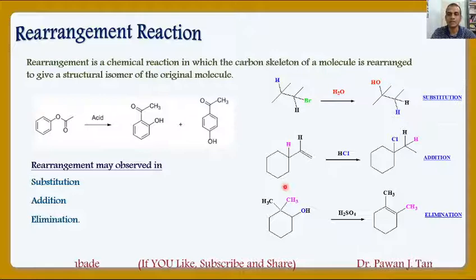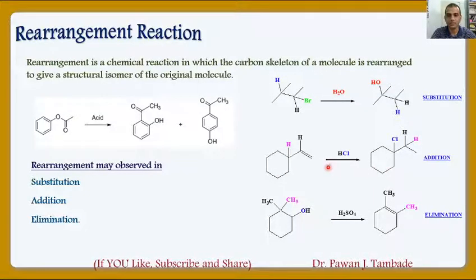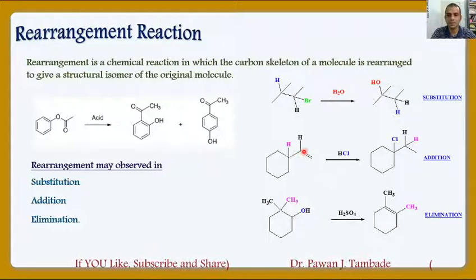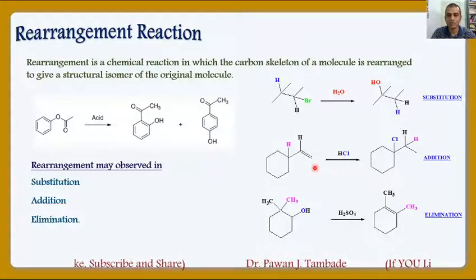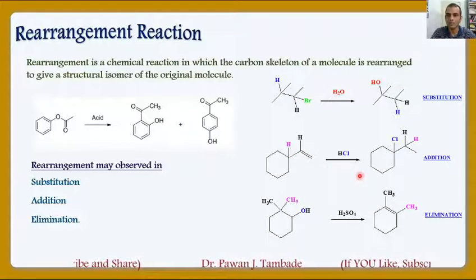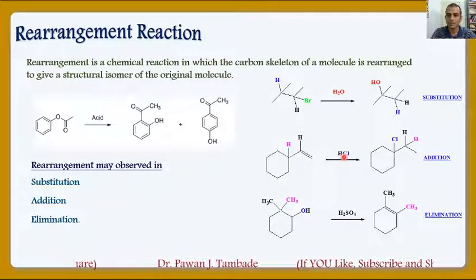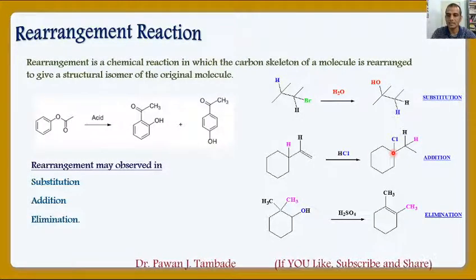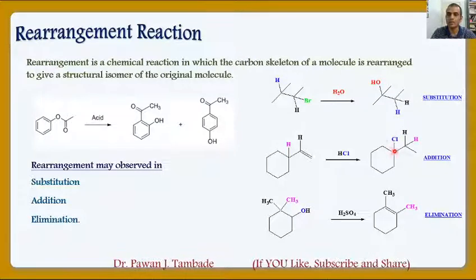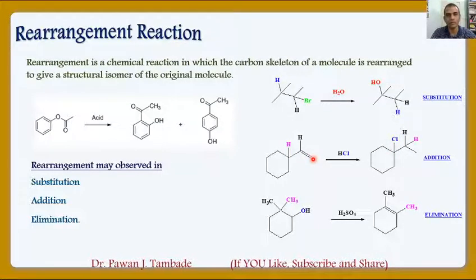In the same way, if you look at this second reaction, this is simple addition reaction where across this carbon-carbon double bond, HCl should add. So hydrogen goes to one carbon and Cl goes to another carbon according to Markovnikov's rule. However, if you look at the product, then in case of product, this Cl from HCl is at some other carbon which was not a part of carbon-carbon double bond.